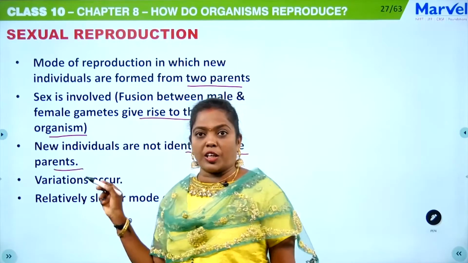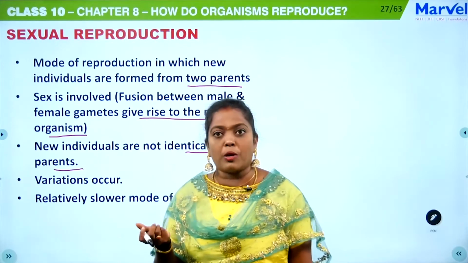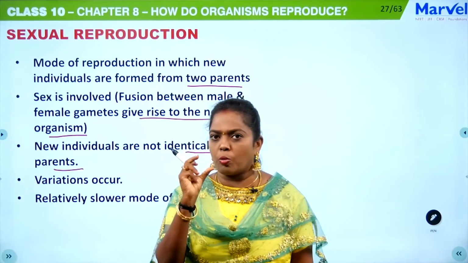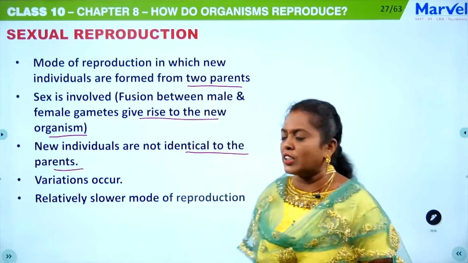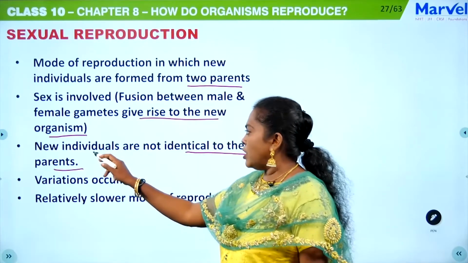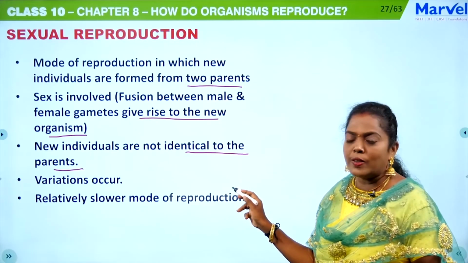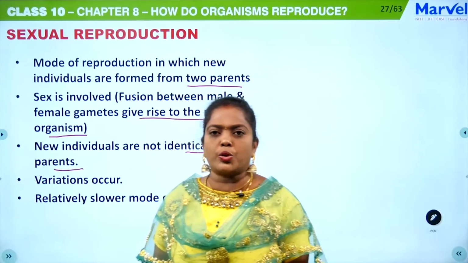These are the keywords when they ask you to write an answer, for example a 5-mark question about sexual reproduction. Then you should give a small introduction about what sexual reproduction is, and then start your answer. Here new individuals are not identical to the parent. What is going to be the result? Definitely variations will be present.